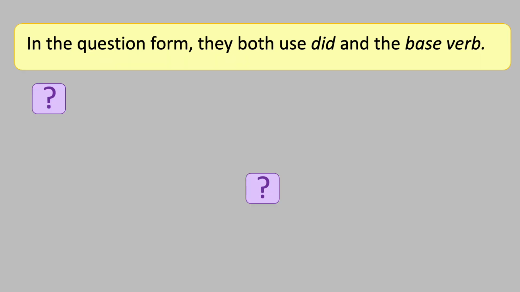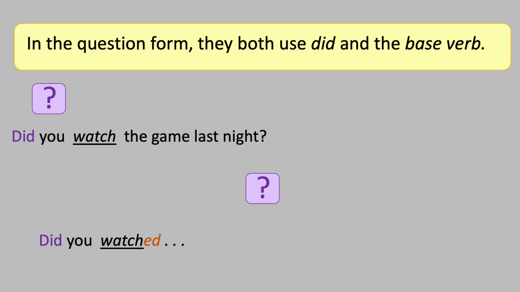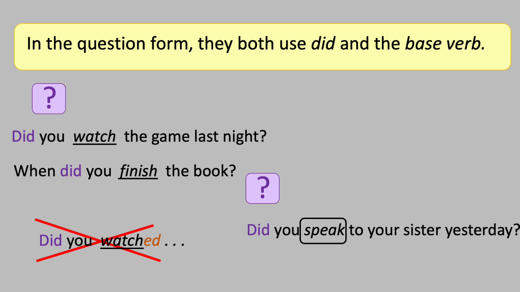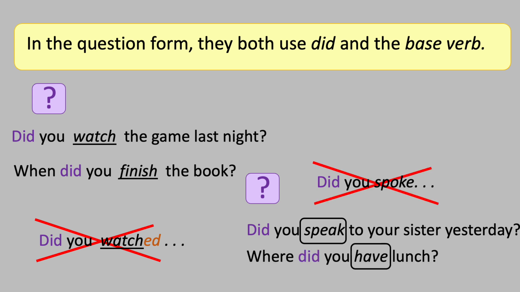In the question form, they both use did and the base verb. Did you watch the game last night? Not did you watched the game last night. When did you finish the book? The irregular verb, did you speak to your sister yesterday? Not did you spoke. Where did you have lunch?